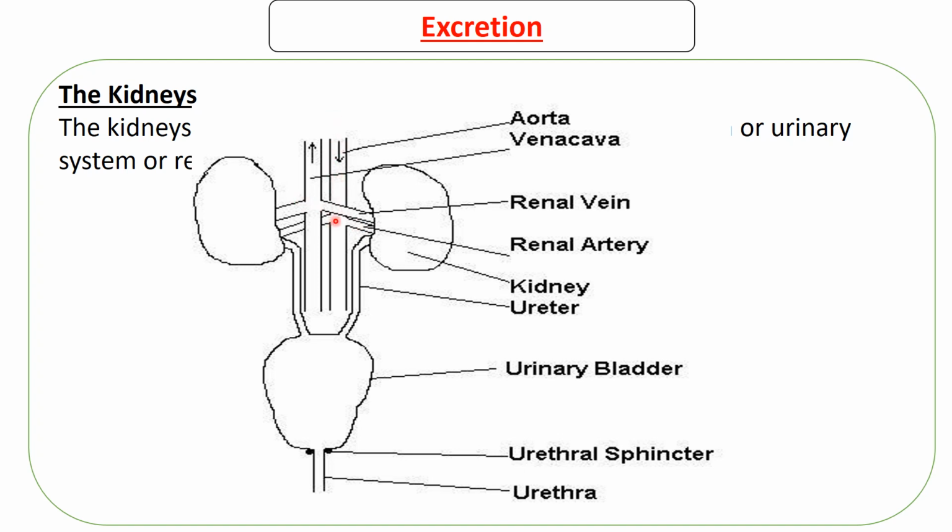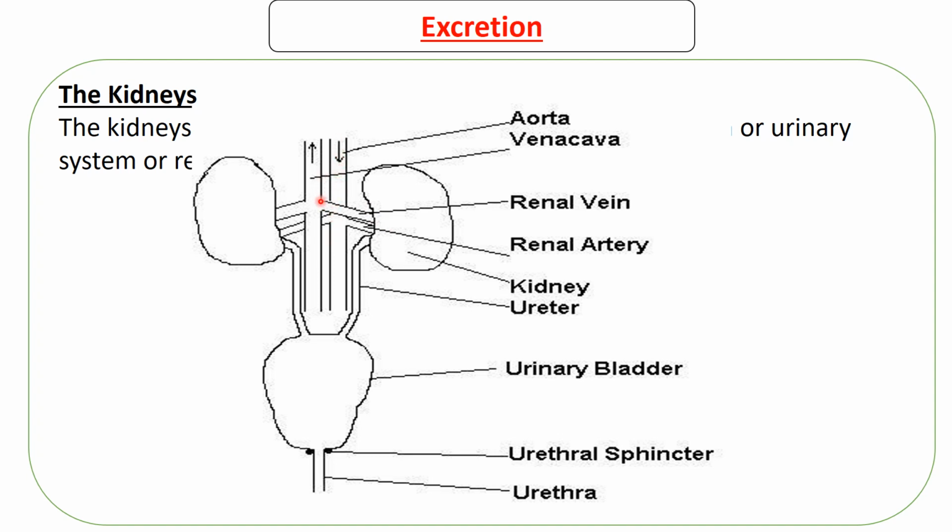The aorta takes blood to the kidney using this tube here called the renal artery. Then from the kidney, when the blood has the excretory products removed from it, blood will go back through the renal vein, but it won't go back to the aorta.